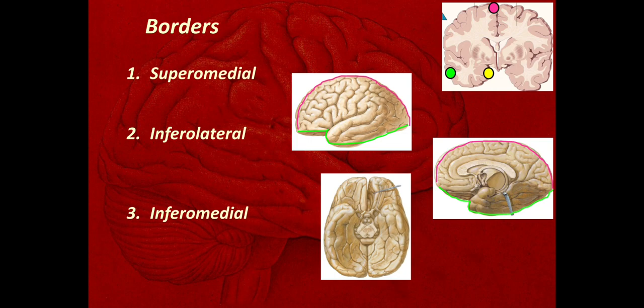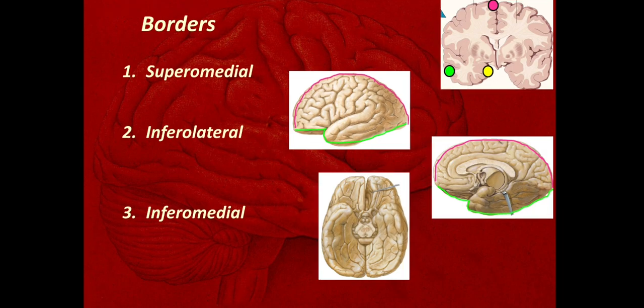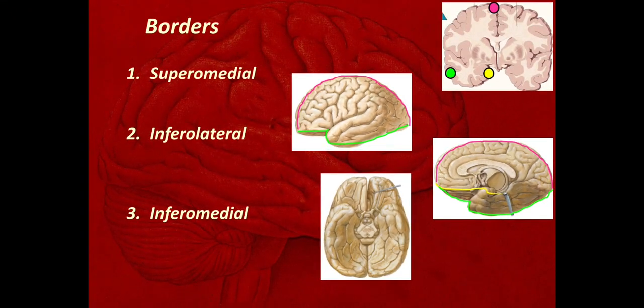This is the inferolateral border, from the frontal pole up to the temporal pole, and from the temporal pole up to the occipital pole. And this is the third border seen here on the medial surface, the inferomedial border. It is on the medial aspect, also following the same route, from the frontal pole up to the temporal pole. Then it is a little bit curved and goes to the occipital pole again.